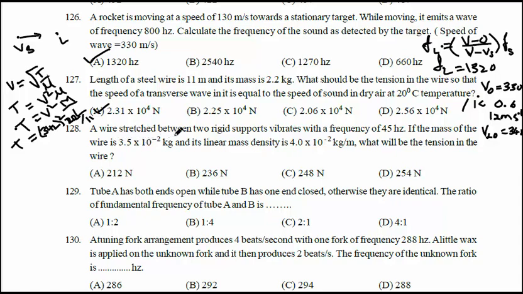A wire stretched between two rigid supports vibrates with a frequency of 45 Hz. If the mass of the wire is 3.5 into 10 raised to minus 2 kg and its linear density is 4.0 into 10 raised to minus 2 kg per meter, what will be the tension in the wire? So you have to calculate the tension in the wire.